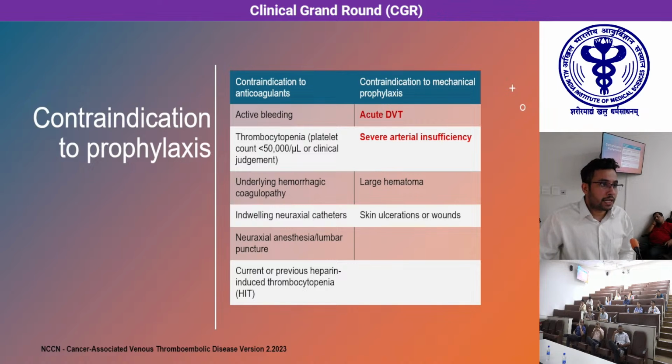Contraindications to mechanical prophylaxis, which can be added to patients on pharmacological prophylaxis, include acute DVT and severe arterial insufficiency. The above two are absolute contraindications for doing mechanical prophylaxis. Large hematoma or skin ulceration are the other contraindications.